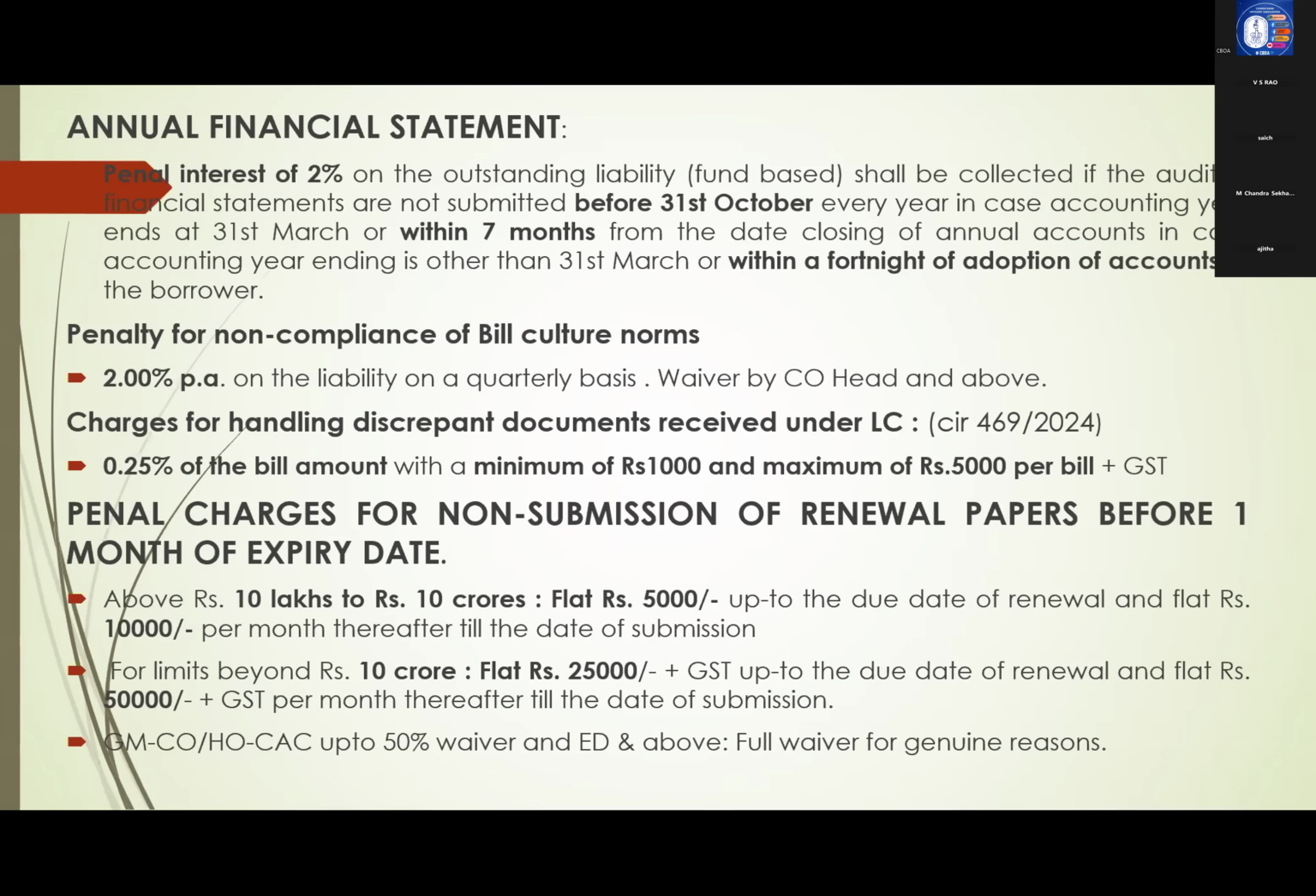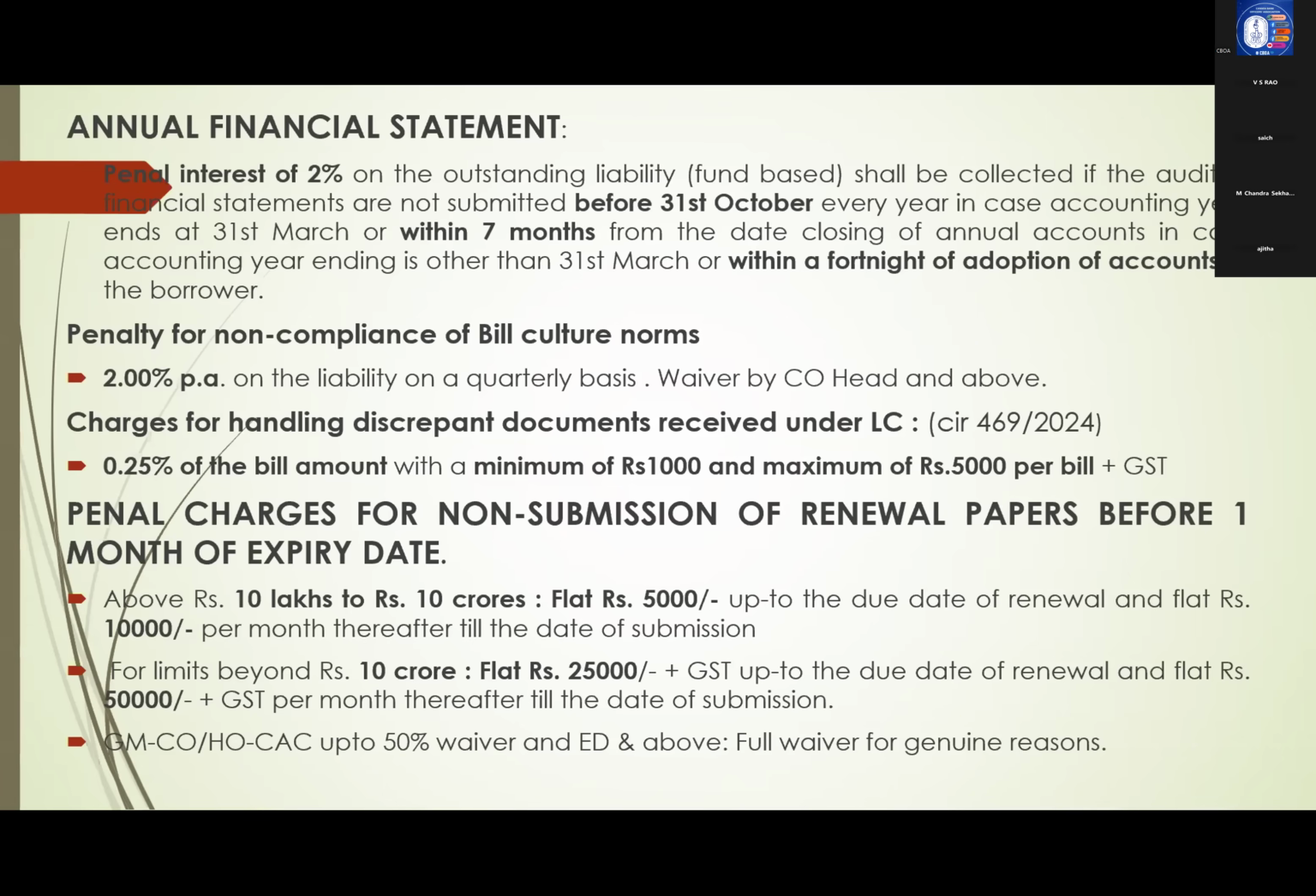Next, charges for handling discrepant documents received under LC. Normally, any discrepancy in the documents received under LC, within 5 days, we have to inform. But still, we will be dealing with the documents. In such cases, 0.25% of the bill amount with minimum 1,000 rupees and maximum 5,000 rupees per bill plus GST we have to collect for handling discrepant documents.